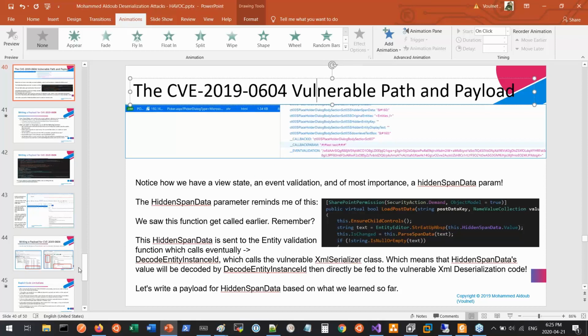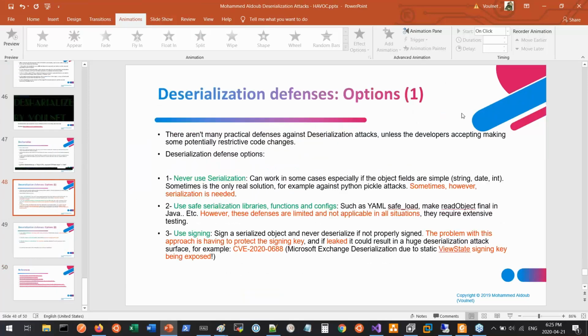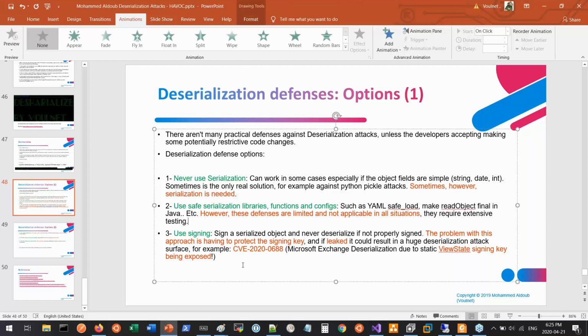So this, let's see, in a quick hurry, Rami, do we have the time to explain deserialization defenses, or maybe you can just skip that? If you have 30 seconds to explain it.